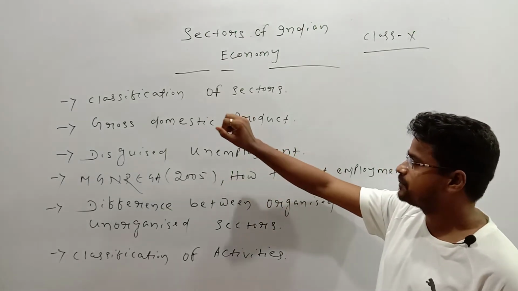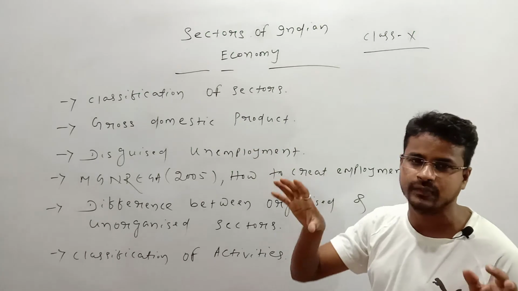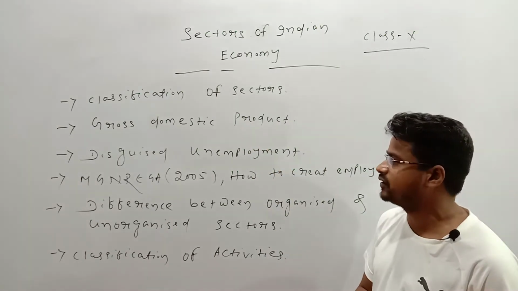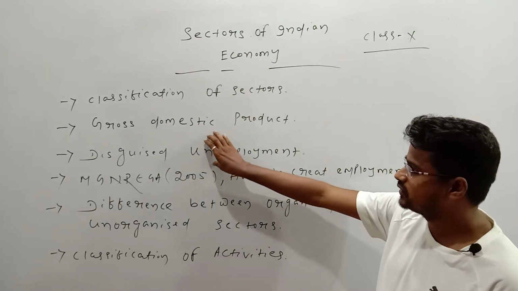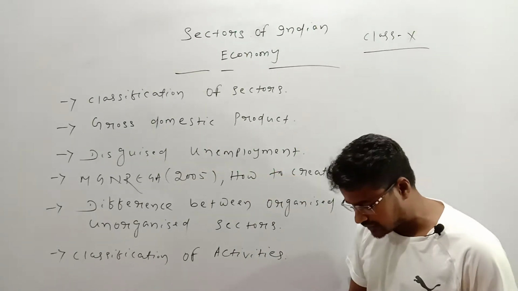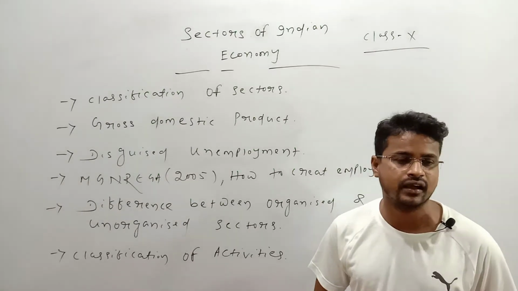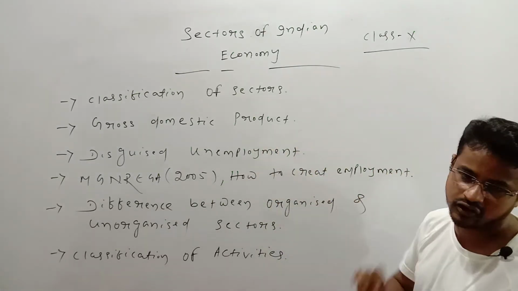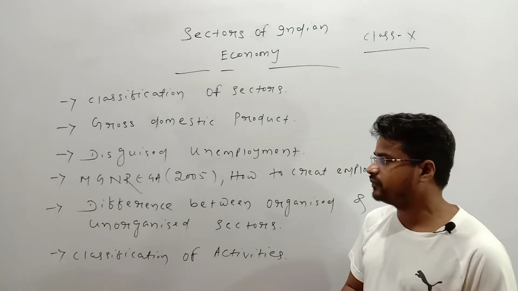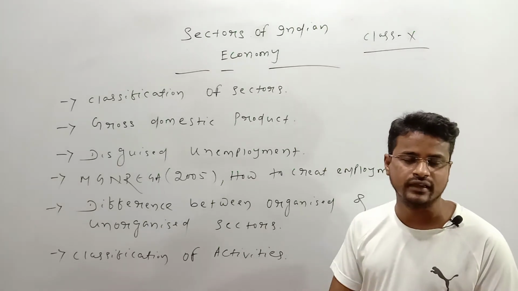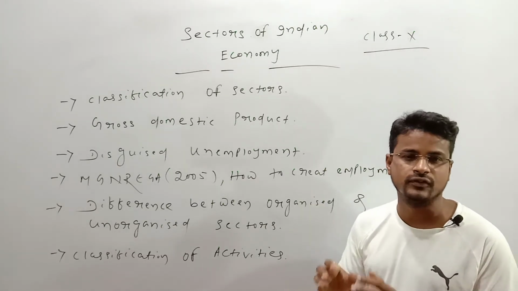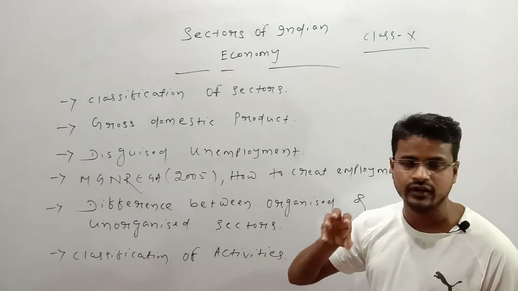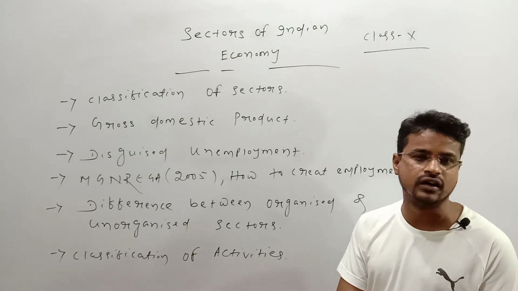Now we will discuss how the sectors create various types of work and how these also create various types of unemployment. Especially in this chapter we will discuss disguised unemployment. Students, economies like India face disguised unemployment, and it is a common type of unemployment in the Indian economy, because disguised unemployment means when more people are working in a work or sector than required. You have to note down that disguised unemployment means when more people are working than their requirement.